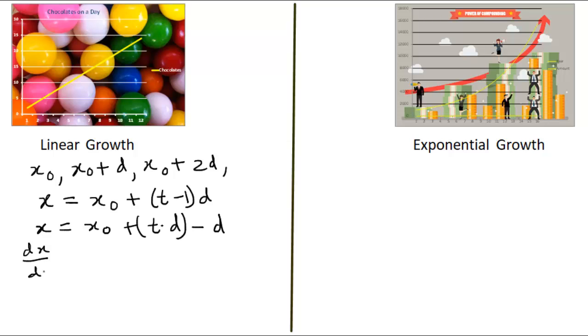Let us use the calculus tool, differentiation. We are finding the rate of change of chocolate amount per day. Differentiate d by dt of x0, differentiate d by dt of the quantity td, and also differentiate the last term.